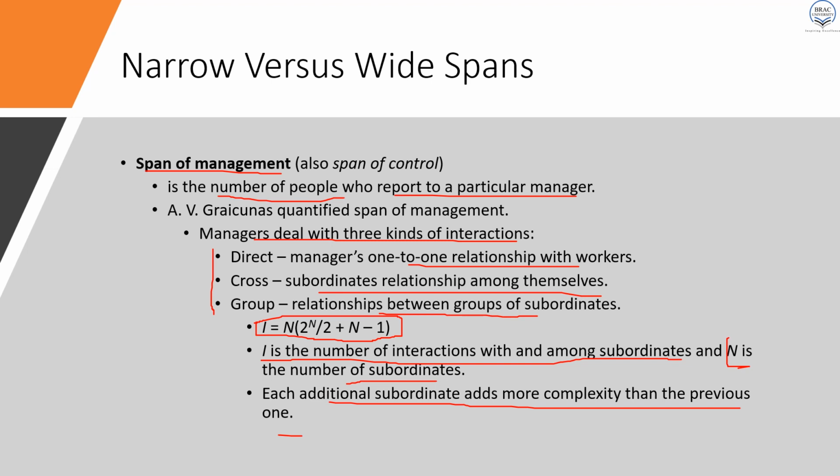So what we are saying is, when you determine your number of subordinates, you have to consider how many subordinates you are placing. And based on that, you can find out how many interactions they may have before they come back to you, before they reach a decision, before they reach a conclusion about any matter or issue. So if you know how many subordinates you have, then of course you can find out with this formula how many interactions you can have within your organization.